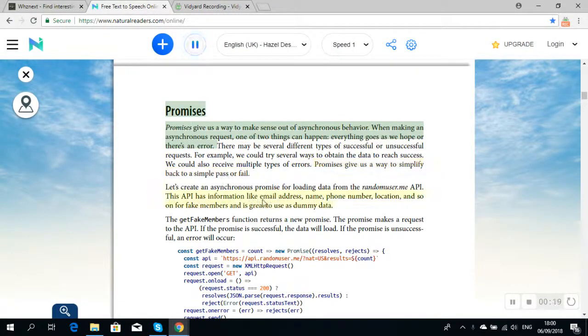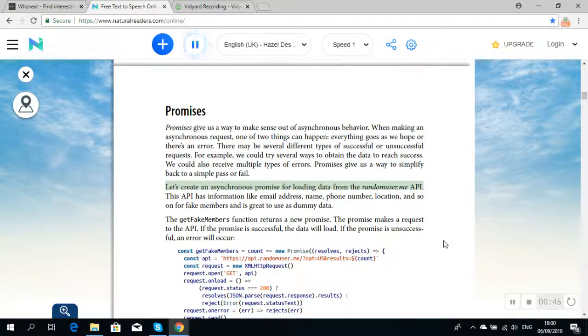Promises give us a way to make sense out of asynchronous behavior. When making an asynchronous request, one of two things can happen: everything goes as we hope, or there's an error. There may be several different types of successful or unsuccessful requests. For example, we could try several ways to obtain the data to reach success. We could also receive multiple types of errors. Promises give us a way to simplify back to a simple pass or fail.